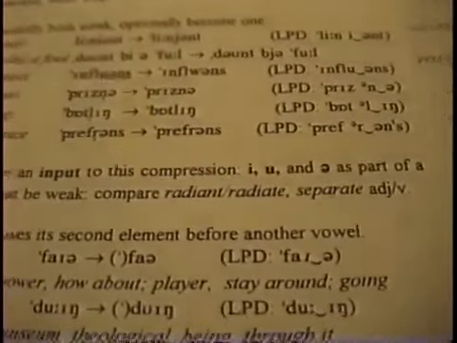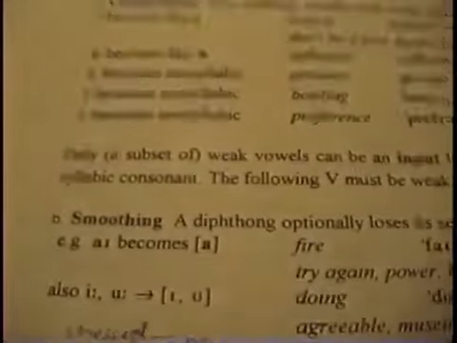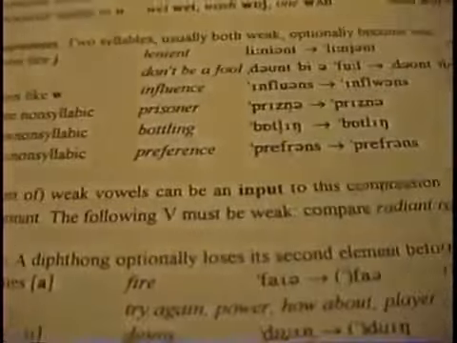And in the environment, we notice this point that the following vowel must be weak, as in the examples we just had, and also as in the ones we've got here, a nice difference between radiant and to radiate.